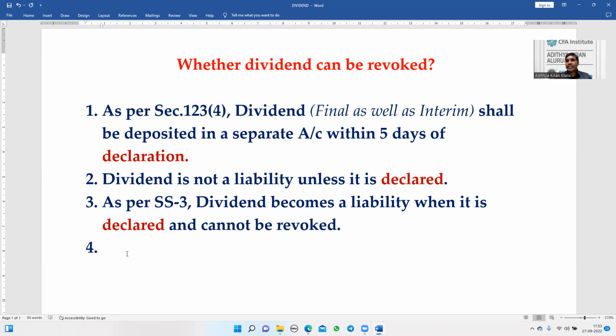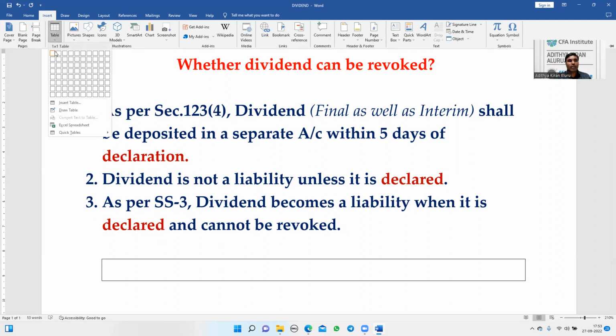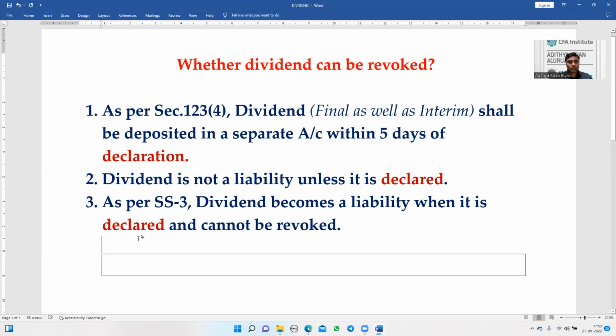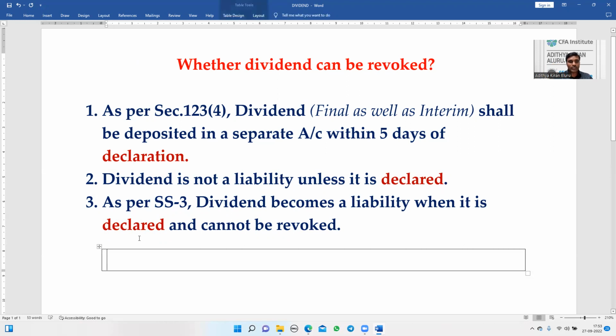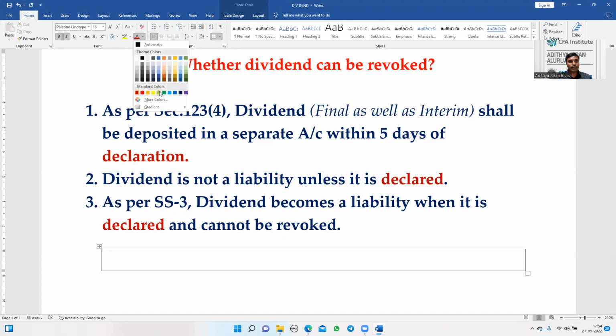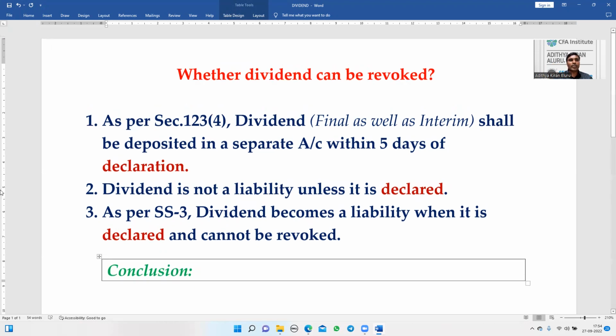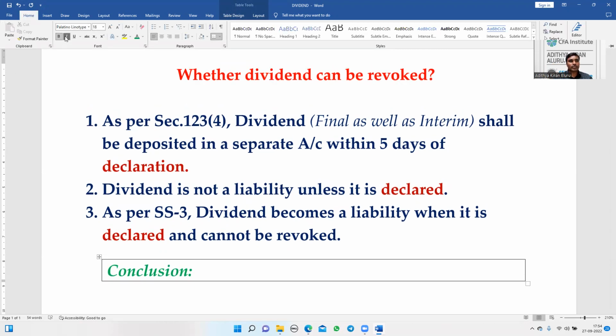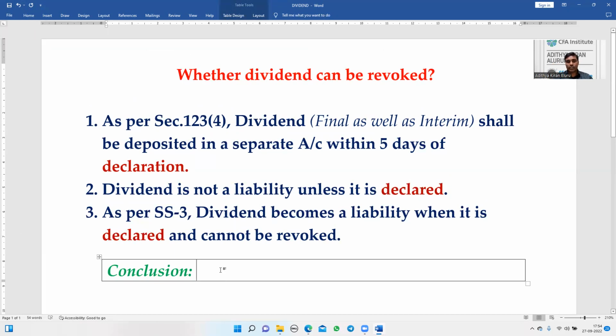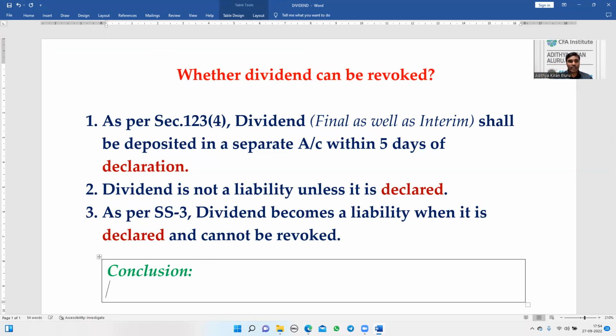Therefore, my answer is that an interim dividend, once directly declared, cannot be revoked. So if you draw the conclusions out of the above paragraphs, my conclusion is that an interim dividend, once finally declared, cannot be revoked.